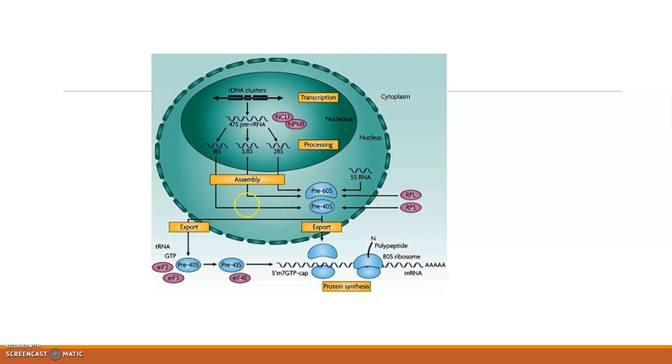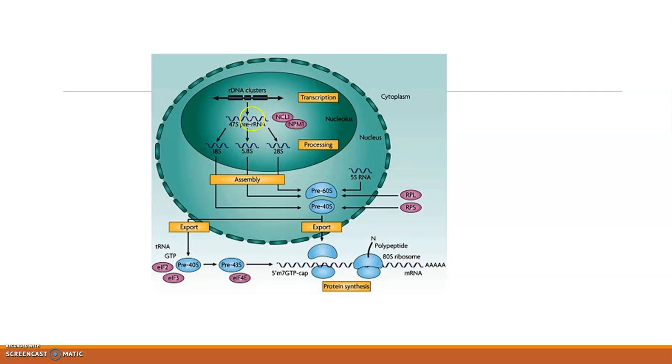And coming to the assembly, here in this figure you can see a DNA cluster that is known as the rDNA cluster. It is called rDNA because it codes for the rRNA that is needed for the ribosome. So the genes which code for the ribosomal RNA are called rDNA, and this rDNA cluster is found in the nucleolus. So the nucleolus is the place where the ribosomal RNAs and the proteins are synthesized and partially assembled.